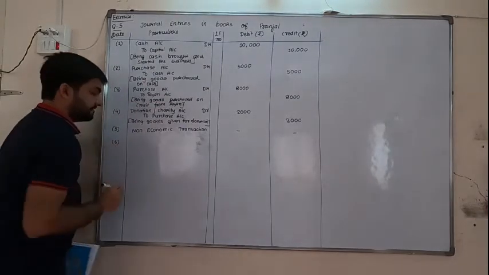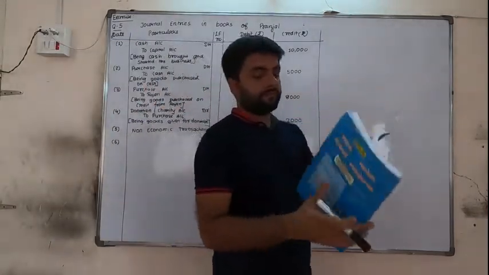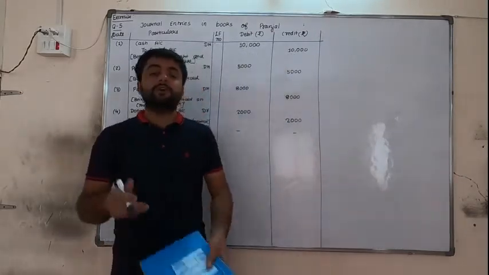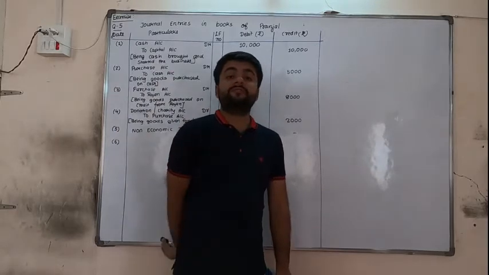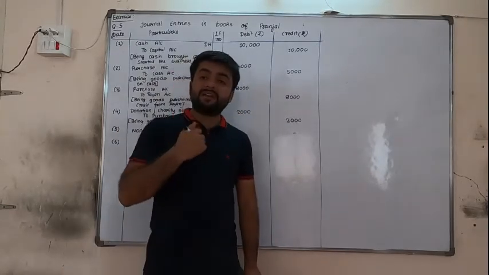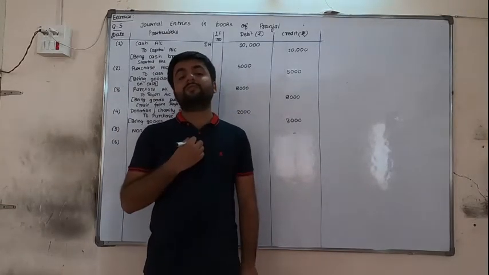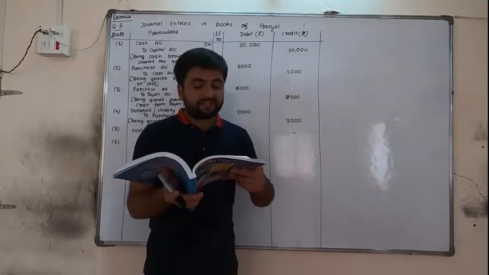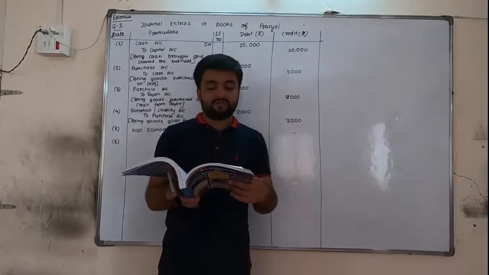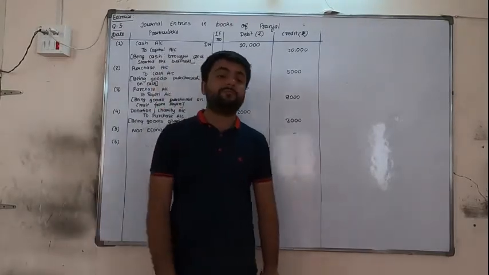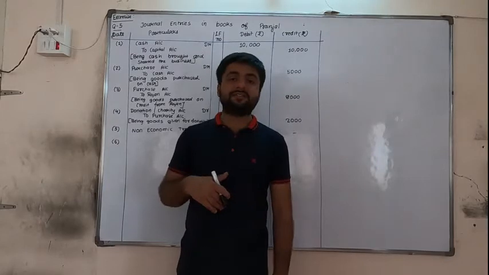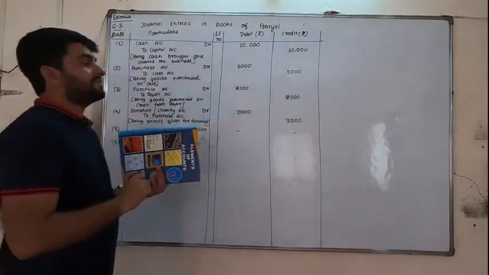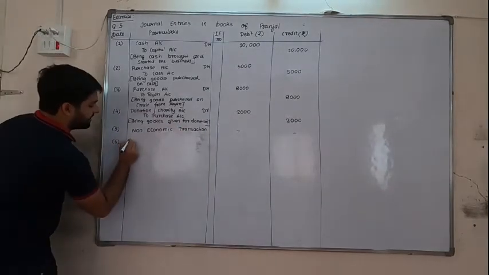Now number 6. Shivani has dispatched, meaning sent, the goods as per the order. So Shivani is sending the goods, we are receiving the goods. So we are purchasing the goods from Shivani. So purchase account debit. Now in the 5th transaction, the amount is written 3000, but have we paid the cash? We have not paid any cash. Only Shivani is sending us the goods. So Shivani is the giver and we are receiving the goods. So purchase account debit and Shivani is credit.